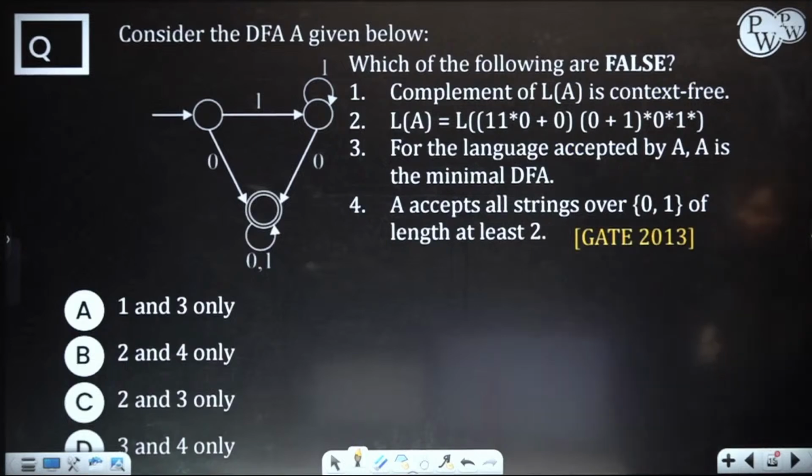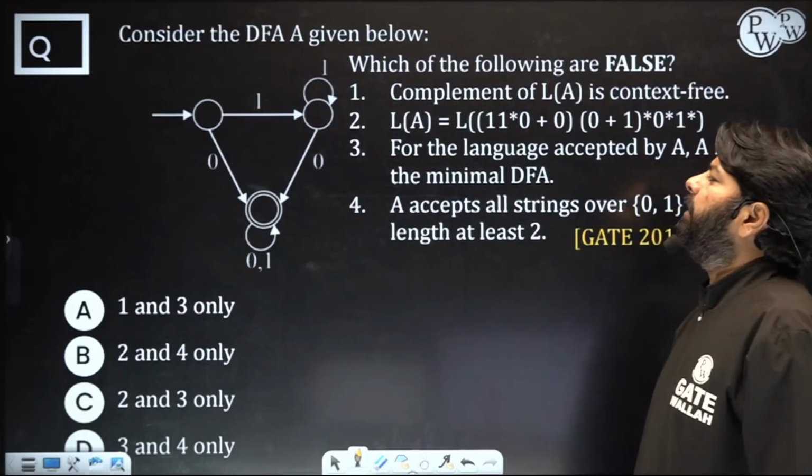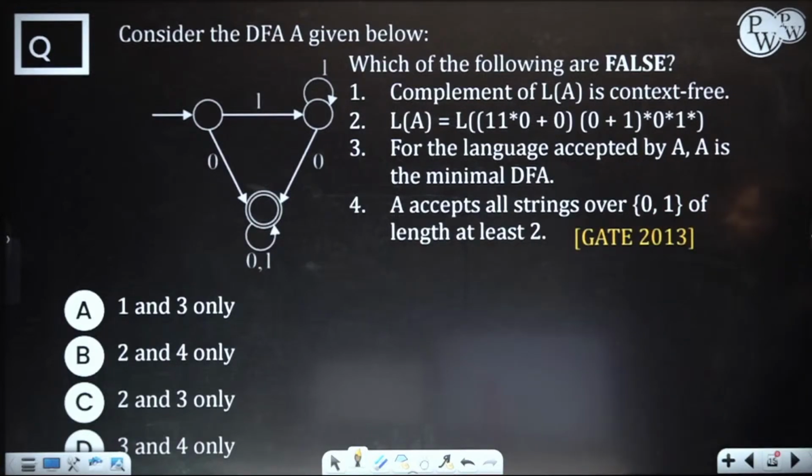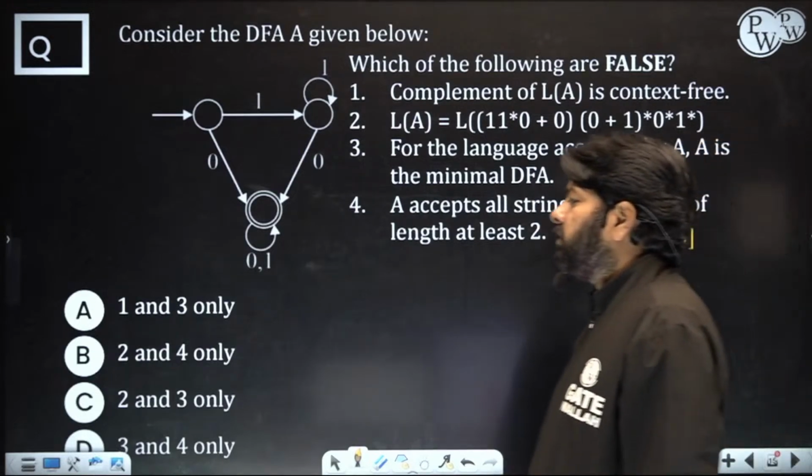Next, consider the DFA given below, and now which of the following are false? Can you identify the false ones? Which of the following are false?